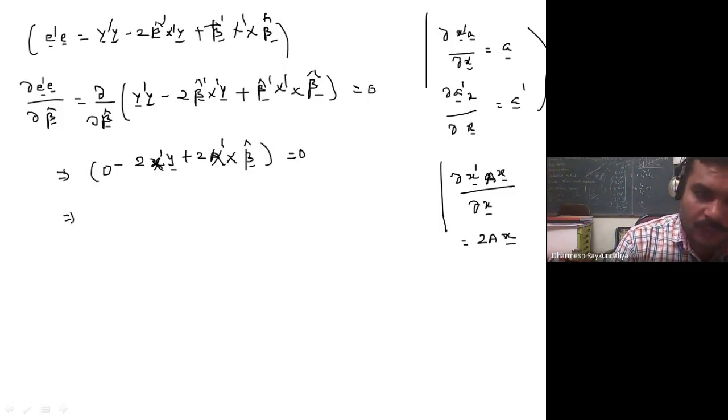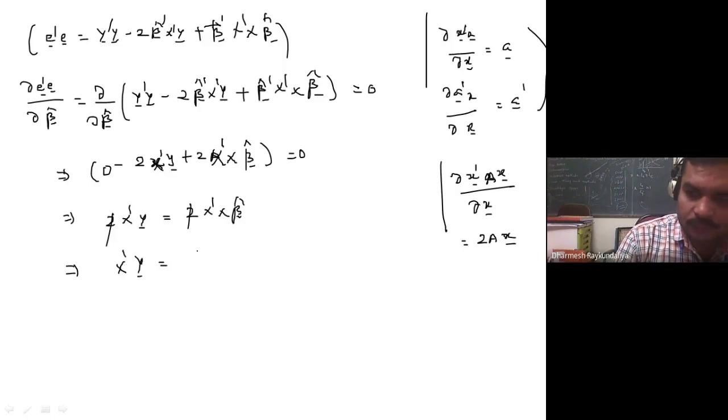So which implies you can write 2 times x transpose y is equal to twice of x transpose x beta cap. So this 2 will be cancelled out. So you will get x transpose y is equal to x transpose x beta cap, and this is equation 2.4.